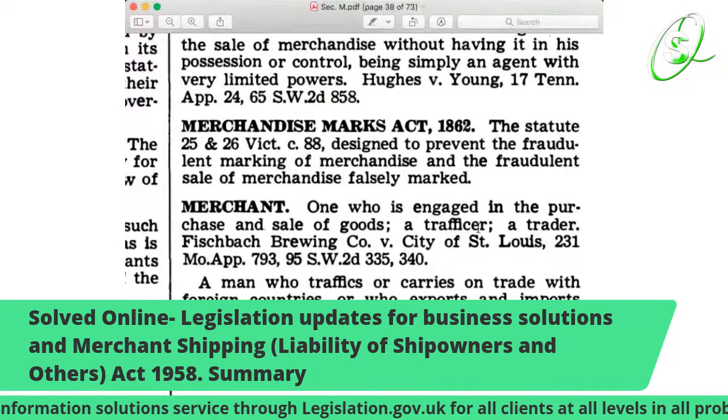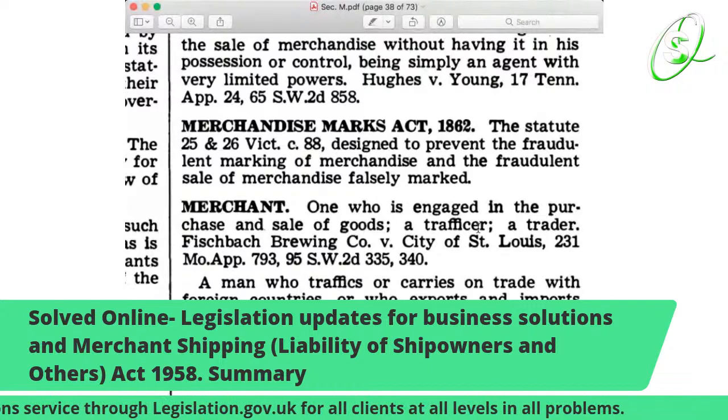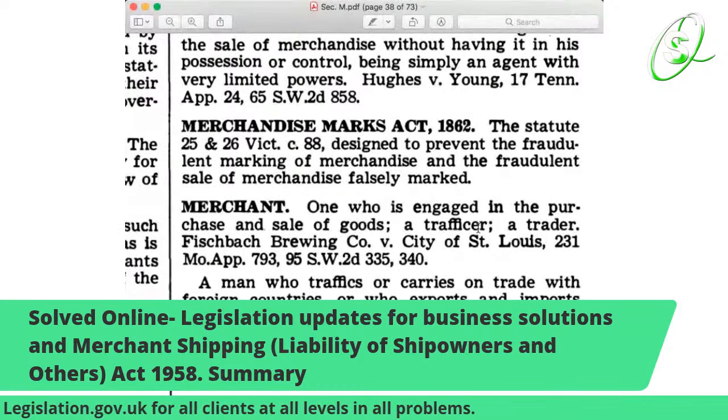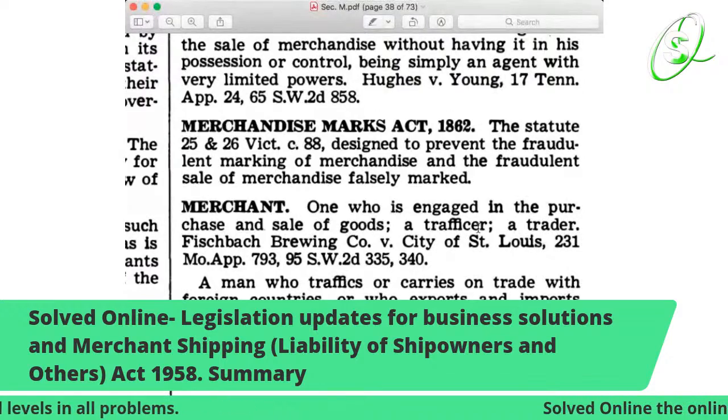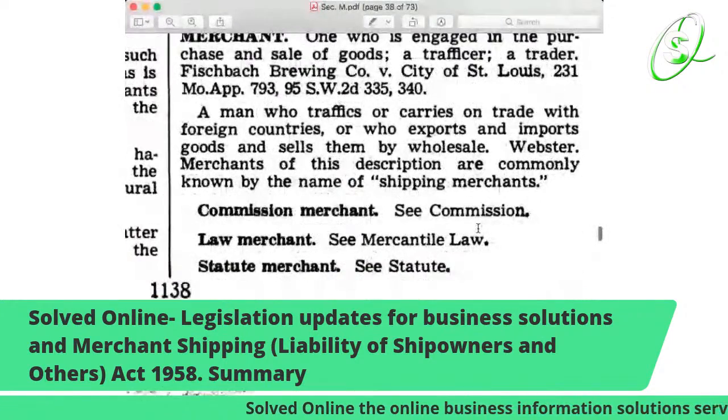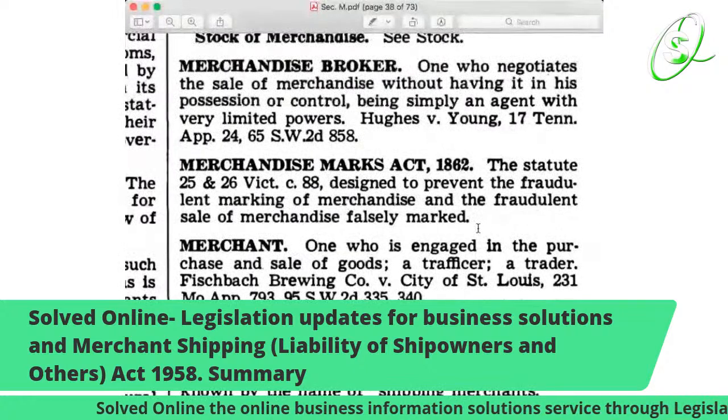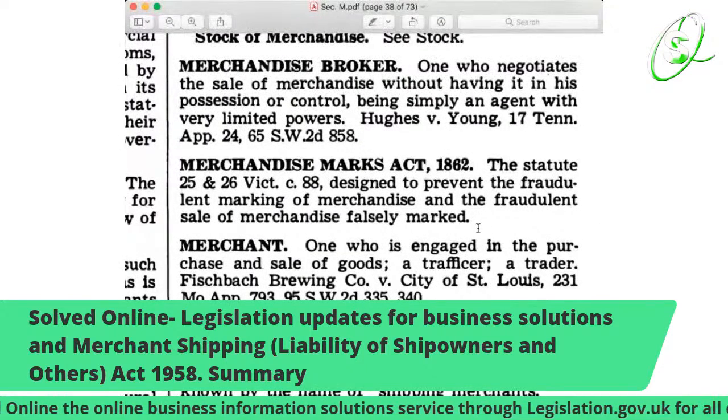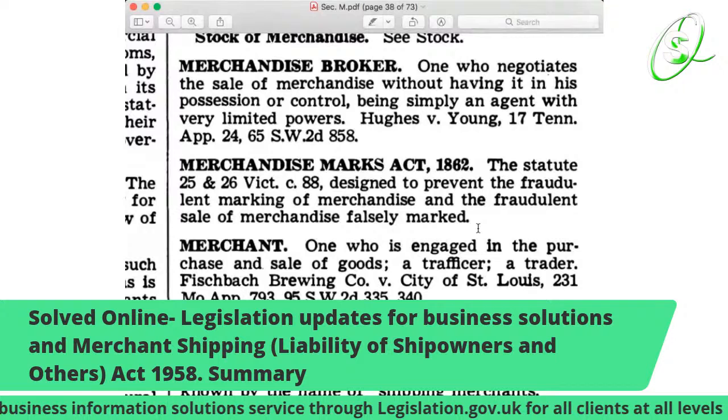Again, as you can see, Webster: merchants of this description are commonly known by the name of shipping merchants. So same thing both ways. It's just to clarify what it is and what it means.